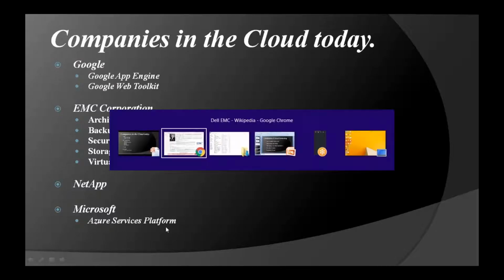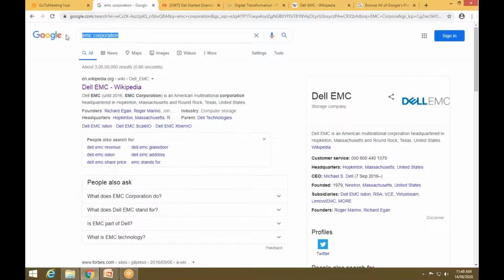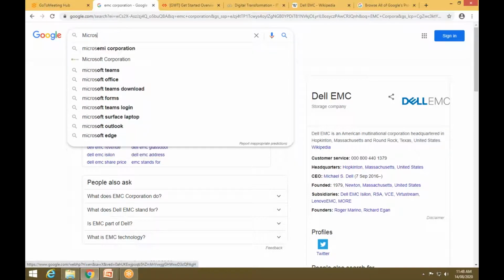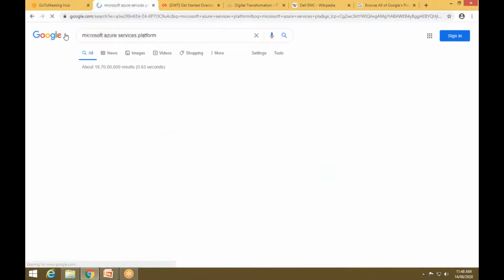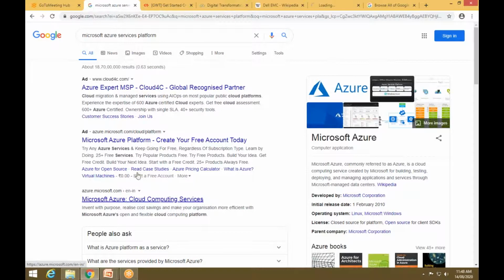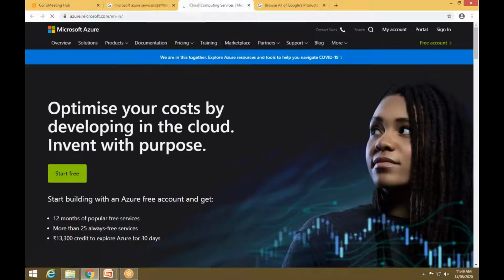If I go to the browser and write Microsoft Azure Service Platform, it is not showing the things over here. Close these. Okay, now this is the idea of Microsoft Azure.